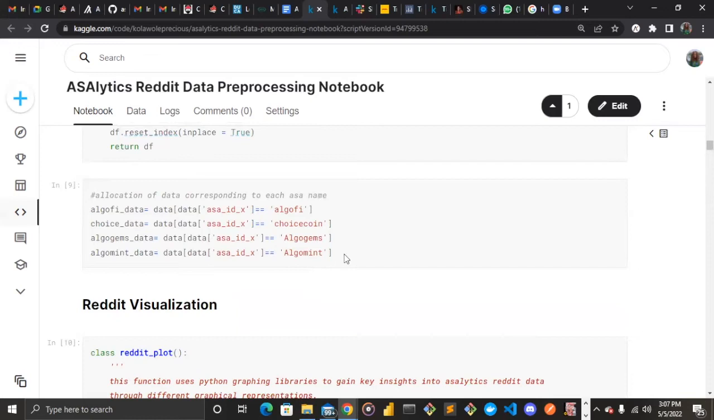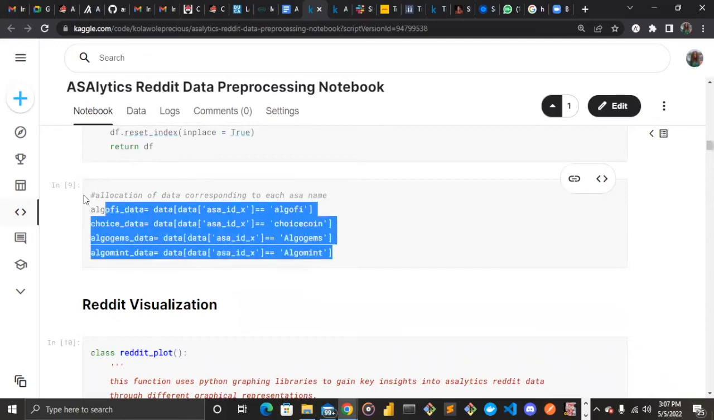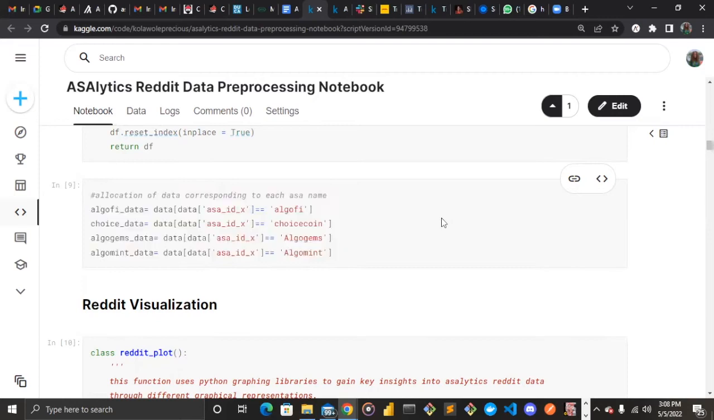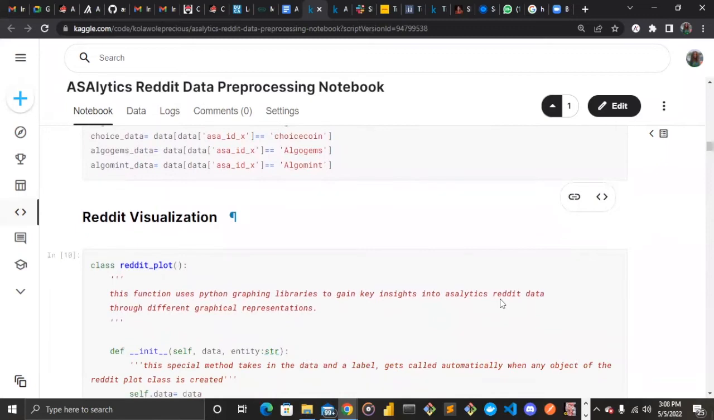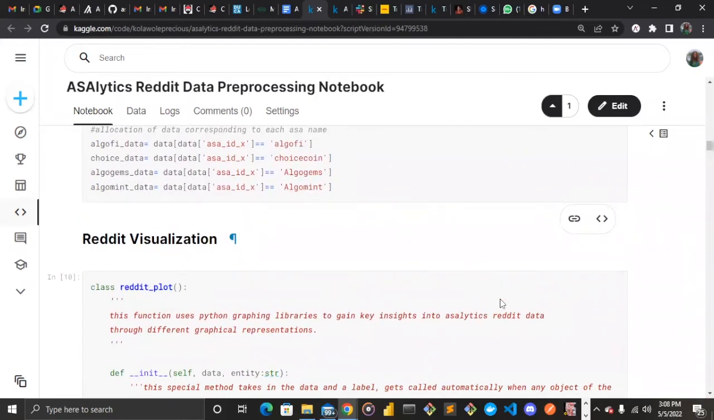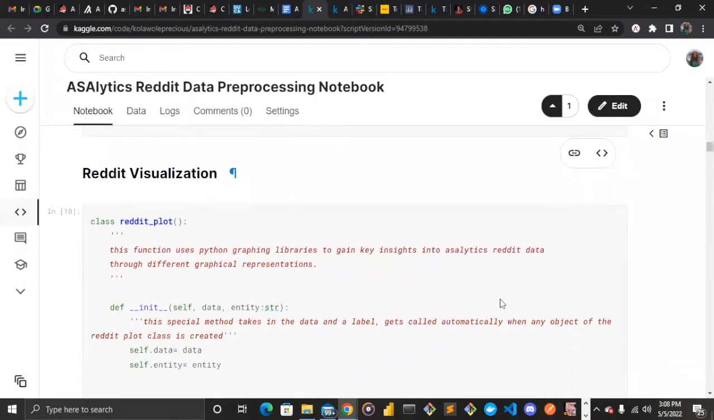And the next one, which is my cell 9, in this sense, is assigning different asset data to a variable name. Like AlgoFi is now being assigned to the AlgoFi data variable. Choice coin is getting added to the choice data variable, AlgoGems data, and like that to AlgoMint. So now, since our data is ready for analysis, and we also have all the data segmented into different sections, we need to start our visualization now.